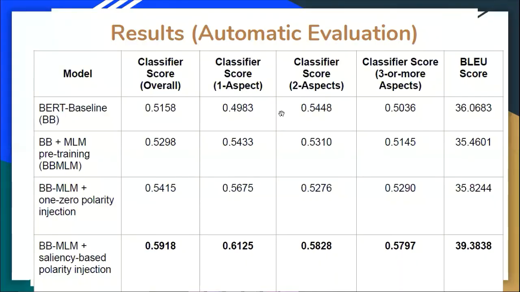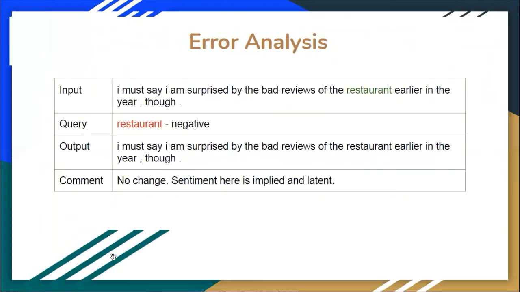These are the results obtained by our experiments, and from the results we can see that the BERT baseline, along with MLM and saliency-based polarity injection, outperforms all the other ablations in all the metrics. So this proves the effectiveness of the saliency-based polarity injection method that we have used.